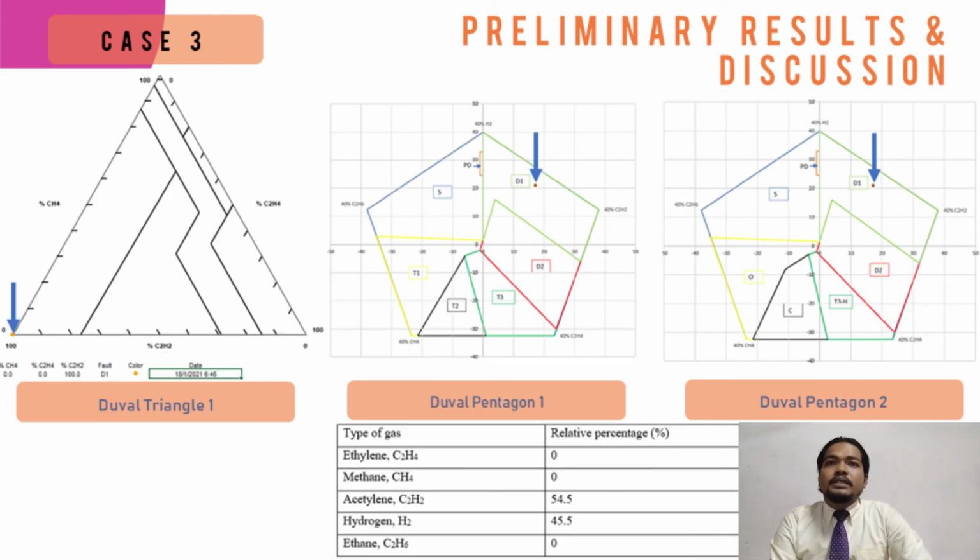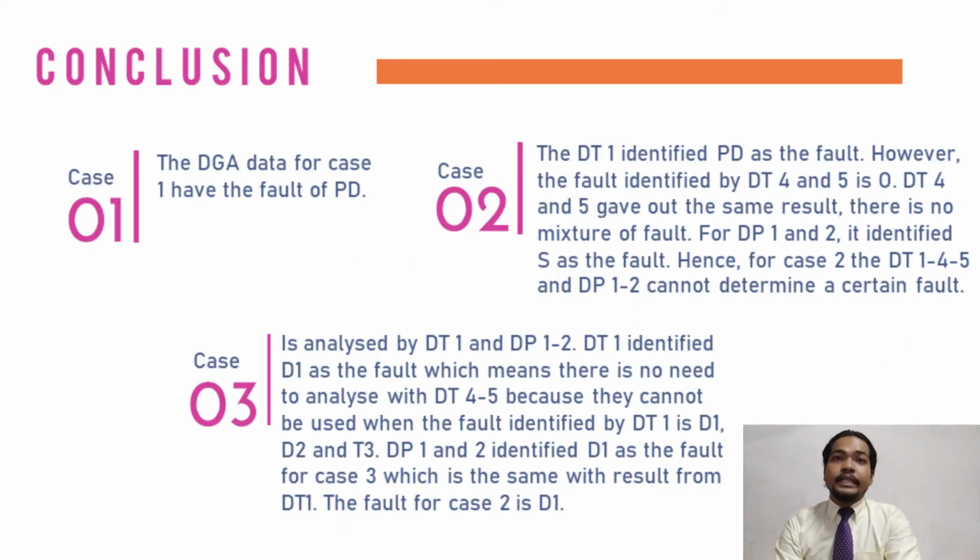Okay, for the last case, which is case 3, I will be interpreting using Duval Triangle 1 and Duval Pentagon 1 and 2. From the slide I provided, the fault identified by DT1 is D1, which is discharge of low energy. The case is then analyzed using DP1 and DP2. DP1 and DP2 indicate that the fault of case 3 is also D1, which is discharge of low energy.